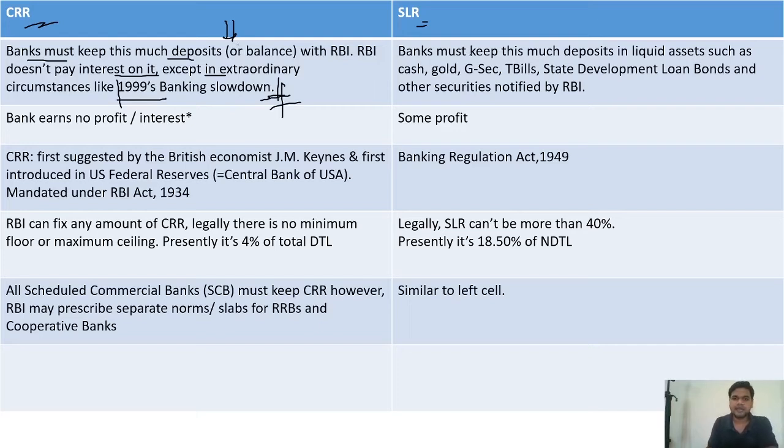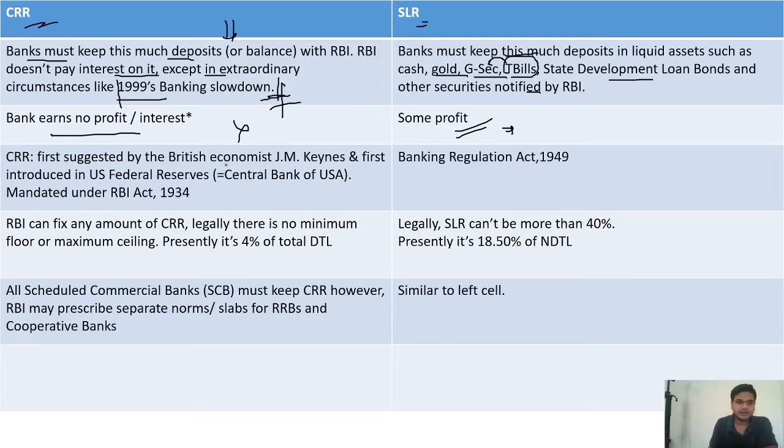Okay, now SLR: the bank must keep this much deposit in liquid assets such as cash, gold, G-Sec, T-bills, treasury bills. Treasury bills are only a type of government security. Then state development loan bonds and other securities notified by RBI. Bank has no direct profit or interest. Some profit is there; I have told you how any bank earns profit on SLR.